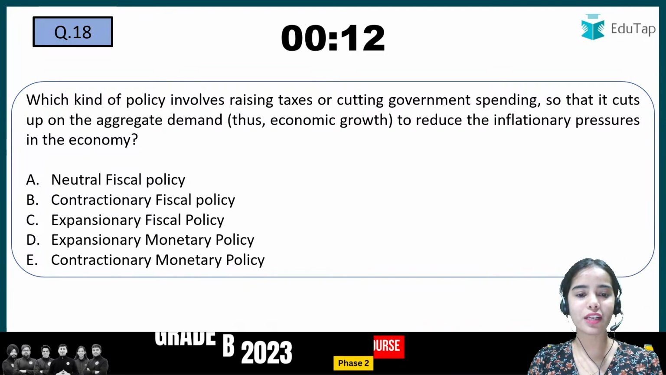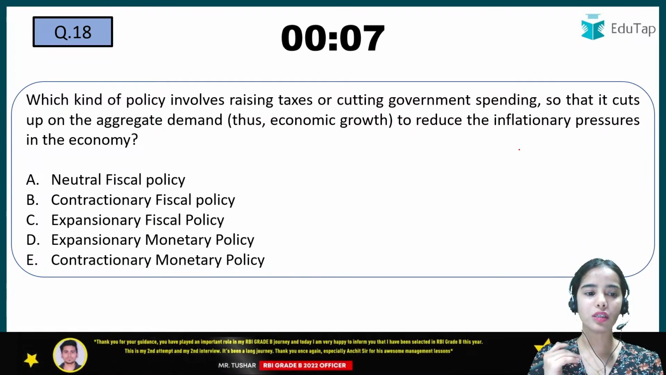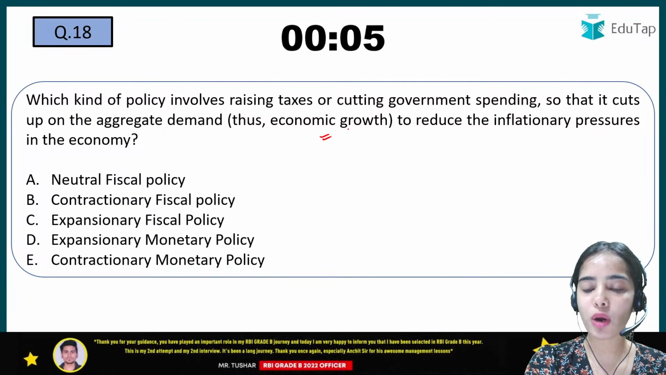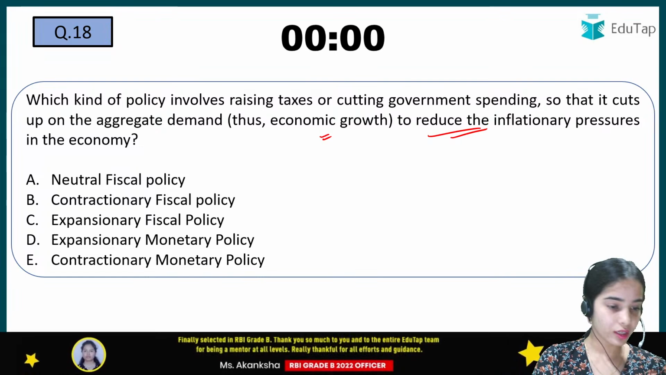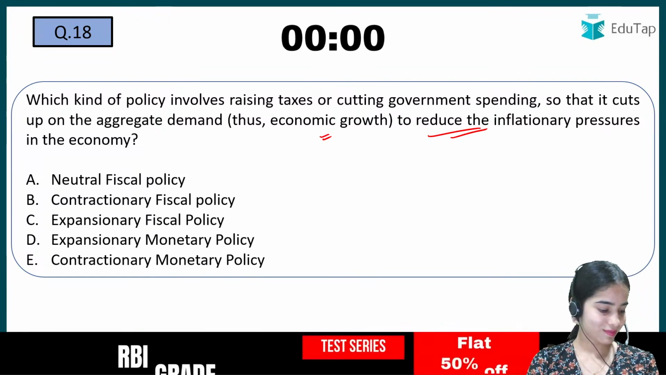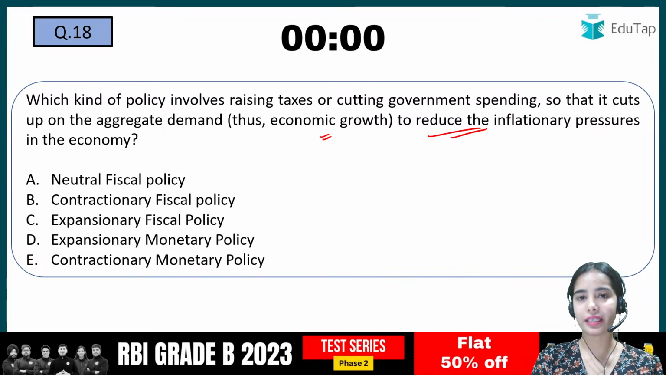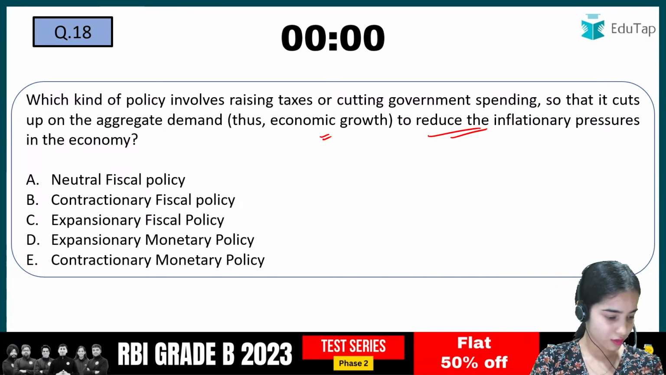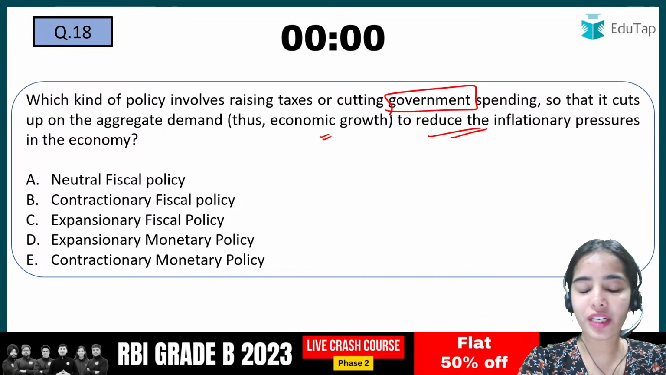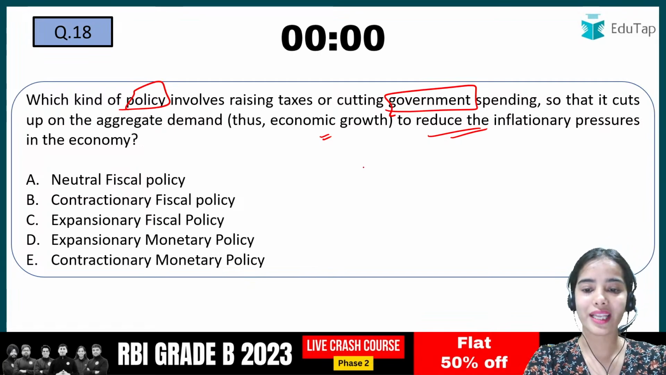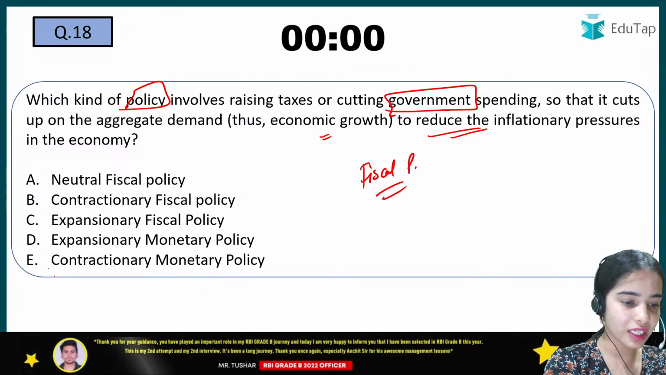What kind of policy involves raising taxes or cutting government spending so that it cuts the aggregate demand, thus economic growth, to reduce the inflationary pressures in the economy? I will say be very careful when you are reading the question and the options. Here we are talking about the government, government policy. That means we are talking about the fiscal policy and not the monetary policy. How can it be E?